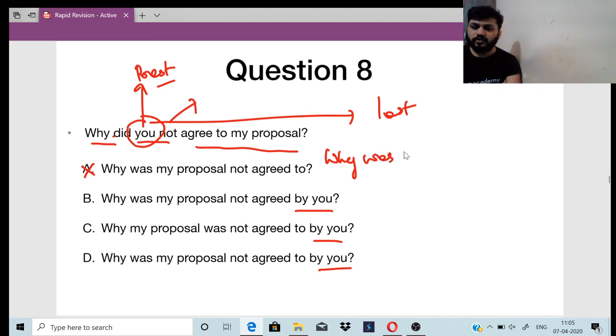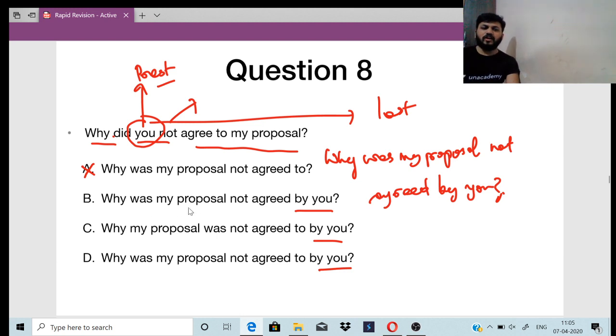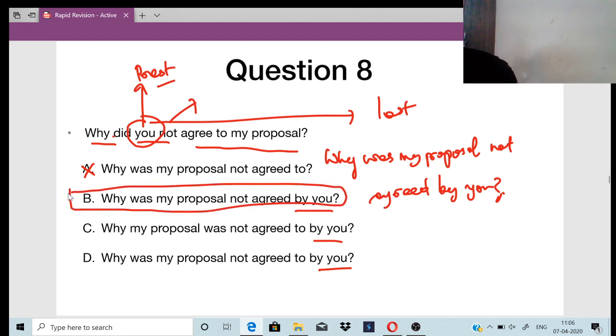Why was my proposal not agreed by you? Okay, so it is option B. Clear everyone? Why was my proposal not agreed by you? Got it? Why did you not agree to my proposal? So "my" is there, "you" is there, right? So "my" changes. Why was my proposal not agreed by you? Clear everyone? It is option B, right?